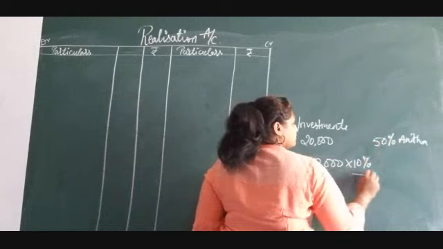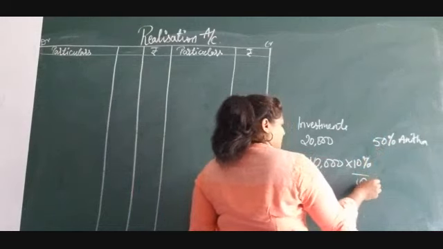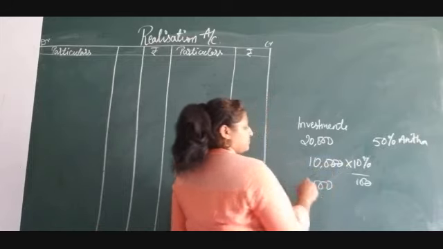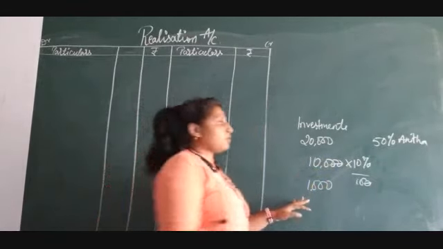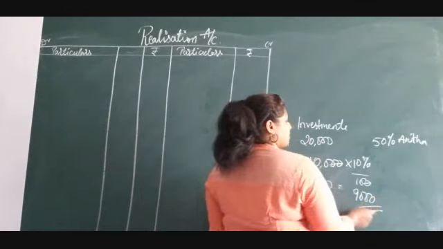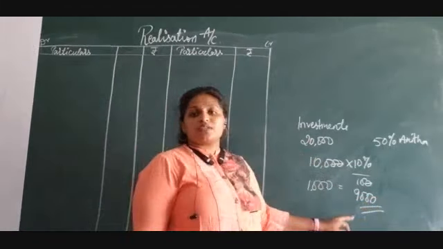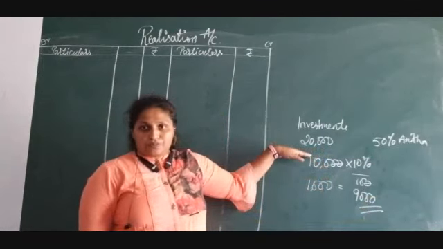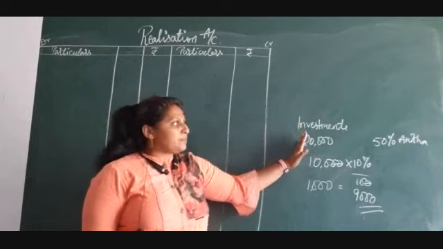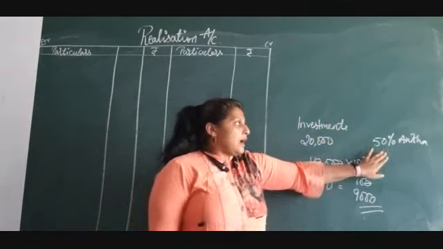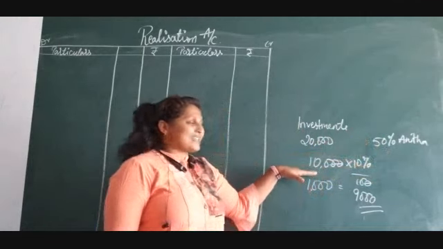That is 1,000 rupees. So Anita's value will be 9,000. Anita's investment taken over will be 9,000. In this total of 20,000 investment, 50% is taken by Anita, and that 50% means 10,000.